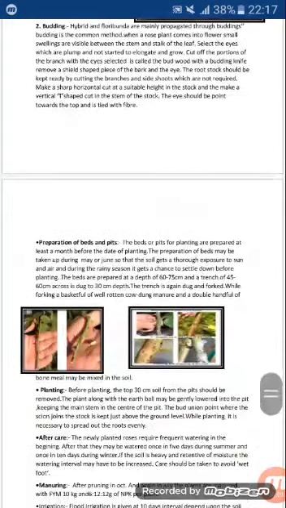Next is the preparation of beds and pits, as we discussed earlier. If the soil is light and has a proper drainage system, then there is no need to prepare beds. But if the soil is heavy and a proper drainage system is not there, then beds should be prepared. The beds or pits for planting are prepared at least a month before the date of planting.